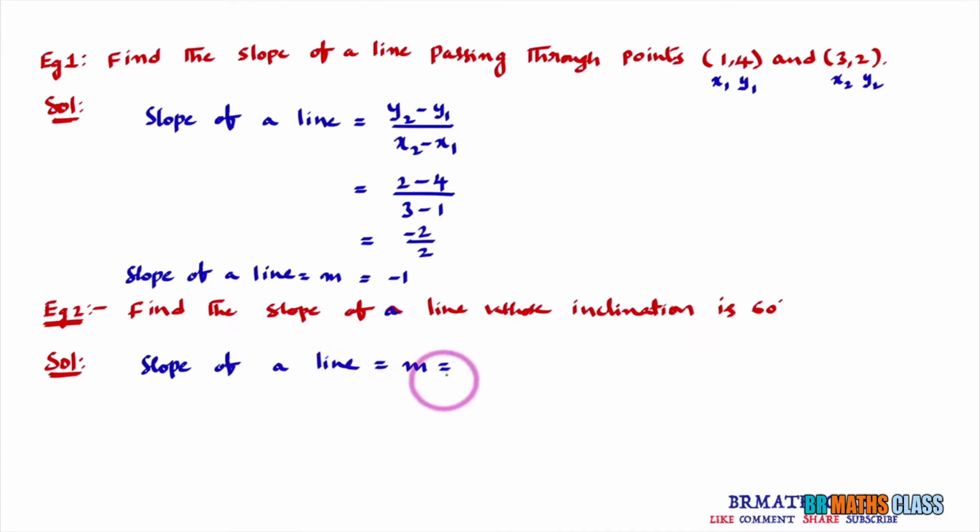Slope of a straight line m equal to, here in this problem we know inclination of a straight line. When we know inclination, then we will write its formula. Slope of a straight line is tan 60 degrees. What is tan 60 degrees value? From trigonometry table, we know that tan 60 degrees value is root 3. So slope of a straight line whose inclination is 60 degrees is root 3. In next class, we will learn the conditions when two lines are parallel, then how their slopes are, and when two lines are perpendicular, then how their slopes are. Those things we will discuss in the next class.